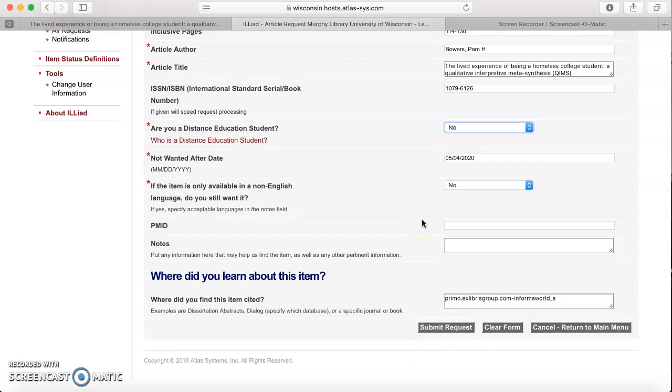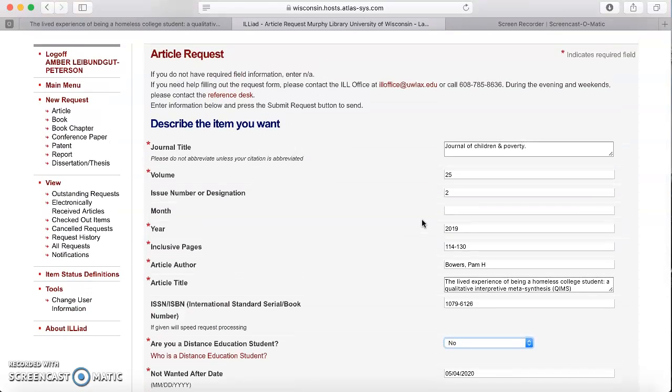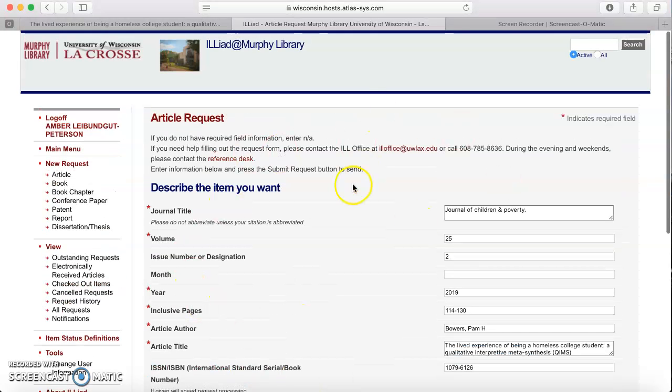And what will happen is we'll work on it behind the scenes. When it comes into our office, you'll get an email that either has the PDF directly in it, or a link that says, follow this link to your account, and you'll log in. This will be blank, and you'll go over here to electronically received articles under view. And then you'll wait.